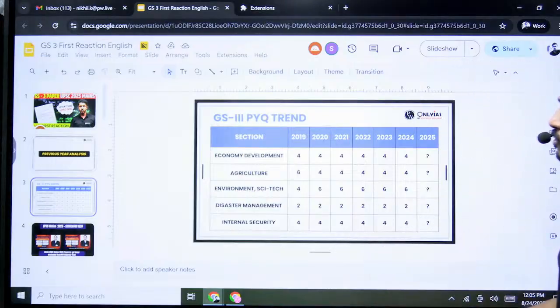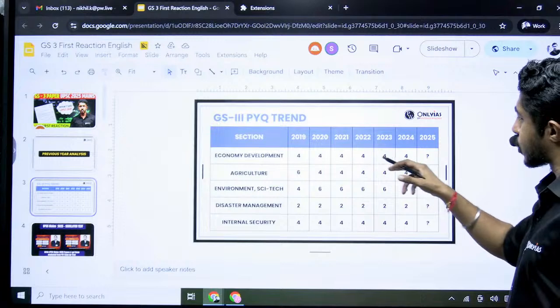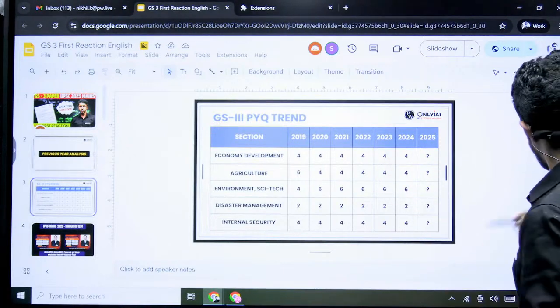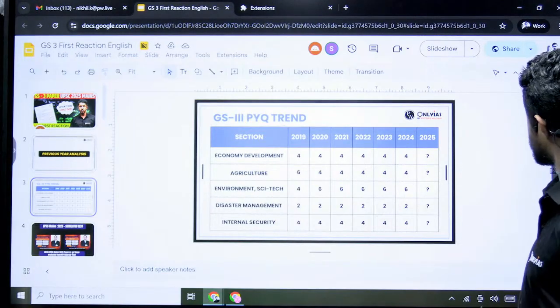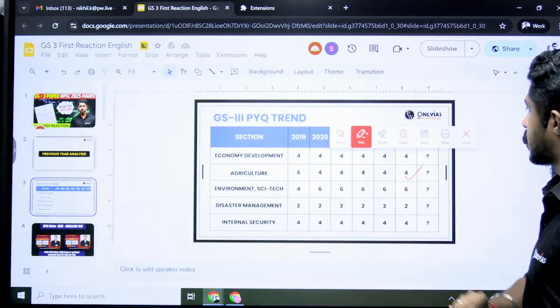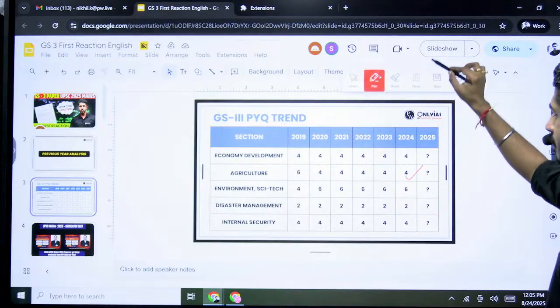Overall trends, when you see economic development, consistently 4 questions have come from it. Agriculture, again 6, 4, 4, 4 questions have come.